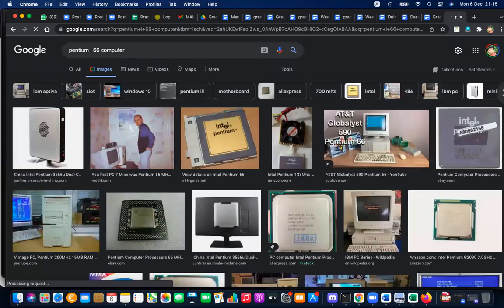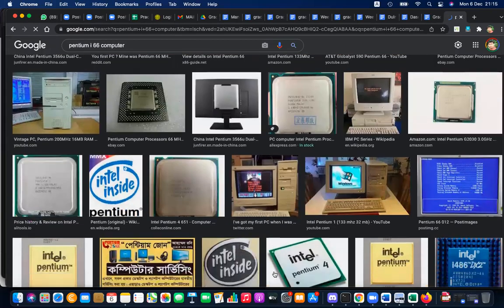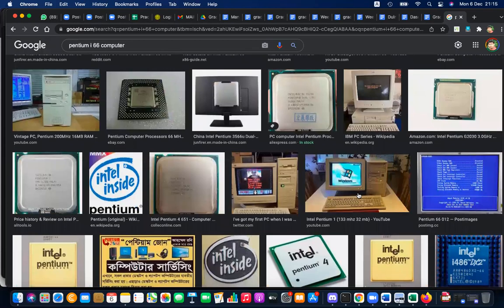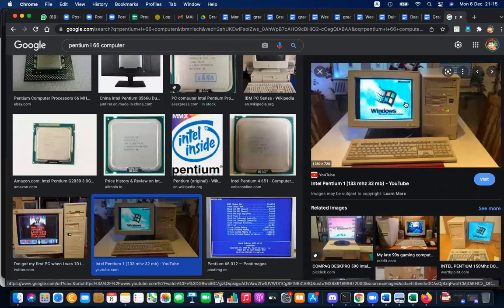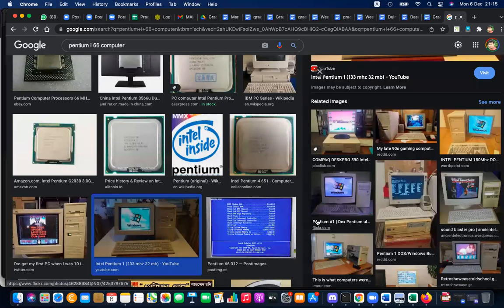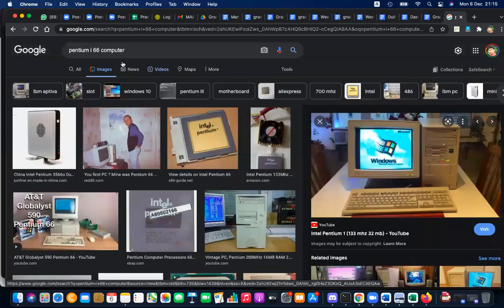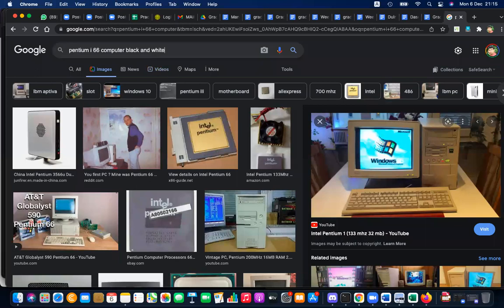The computer was something like this. Not even this. This was the first computer that I bought with my own money; it was not like the ones at school. It was an even earlier version, and it was black and white.